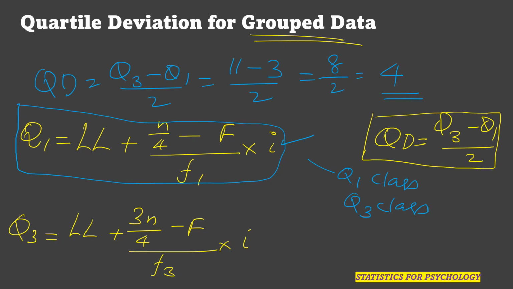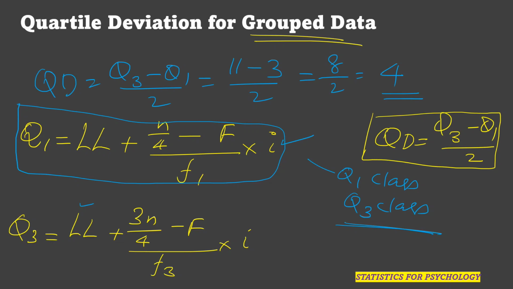So here again, before calculating Q3, we need to identify which is the Q3 class. After identification of the Q3 class, we have this formula: LL, that is the lower limit of the Q3 class, and 3n by 4.